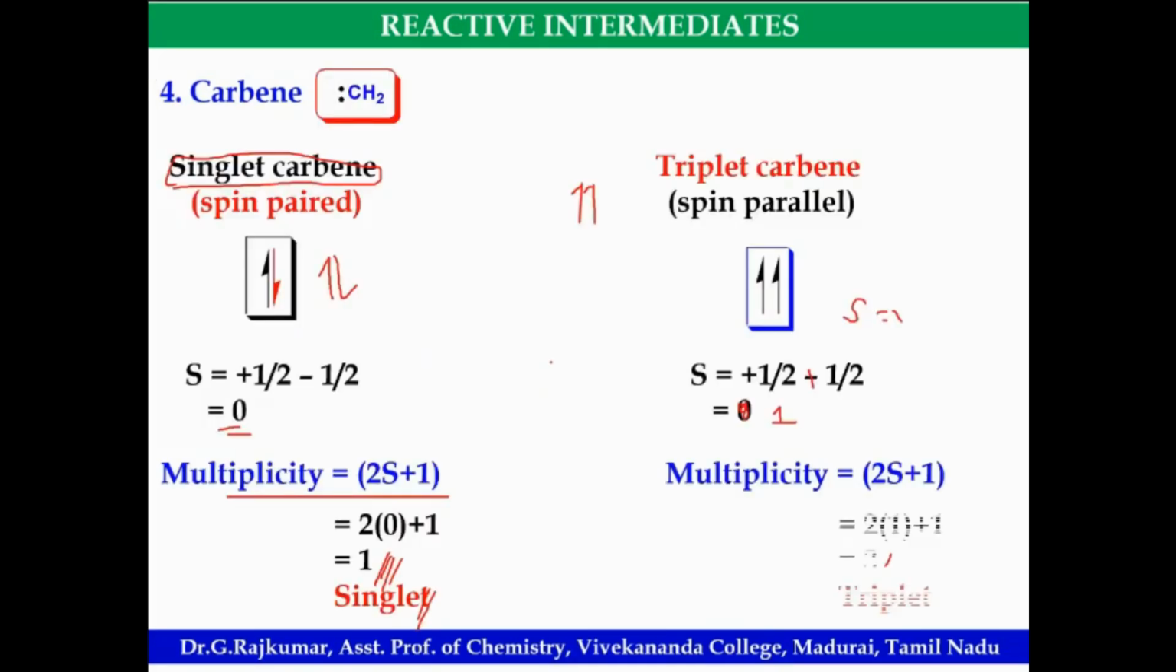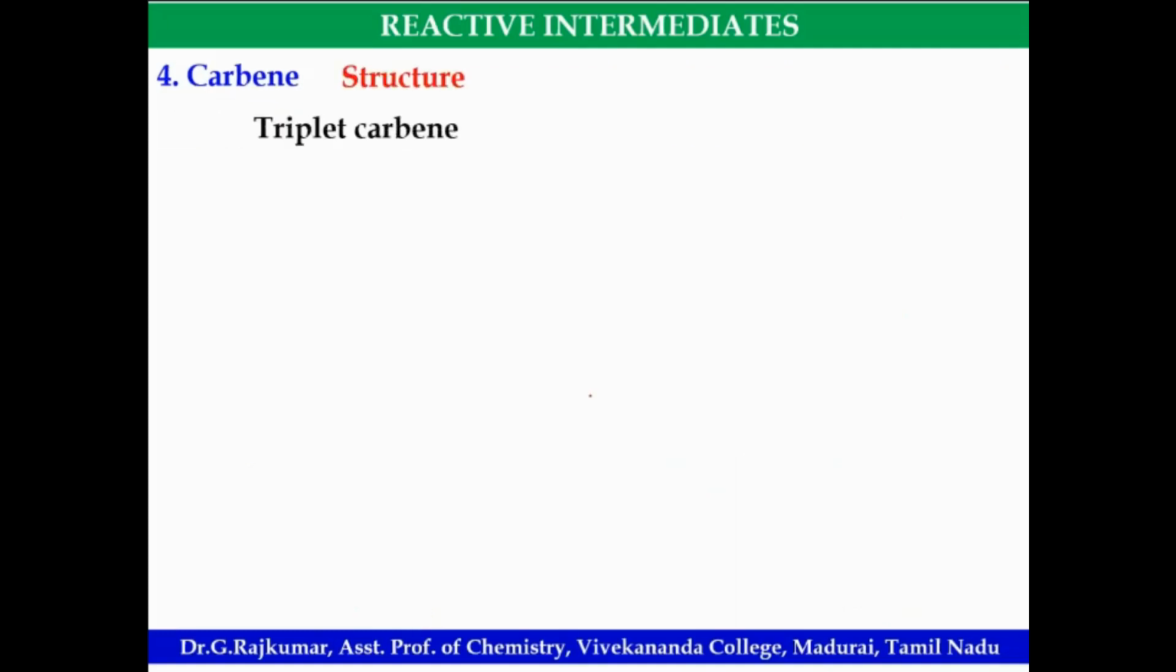Look at this. Spin parallel means both electrons have the same sign, plus of. That is spin parallel, triplet. Spin paired means both have opposite spin, plus of, this is minus of. If that is the case, that is called singlet carbene. So triplet carbene,